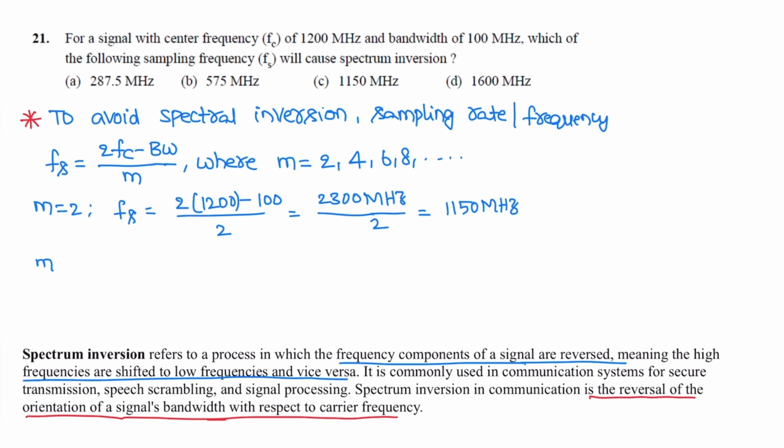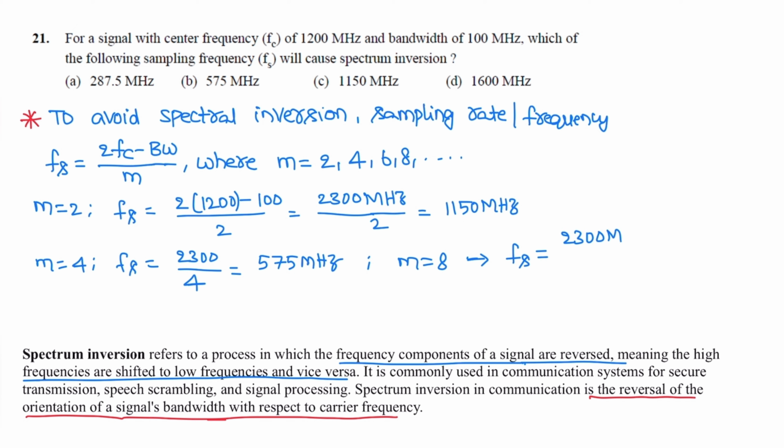For m equal to 4, sampling frequency fs is 2300 megahertz by 4, so it is 575 megahertz. For a sampling frequency of 575 megahertz, there is no spectral inversion. Similarly, for m equal to 8, sampling frequency fs is 2300 megahertz by 8, so it is 287.5 megahertz.